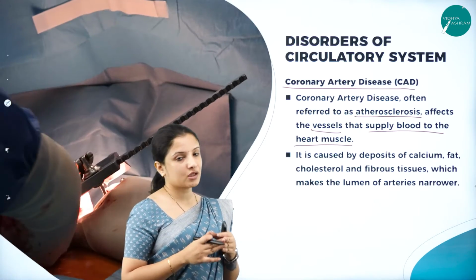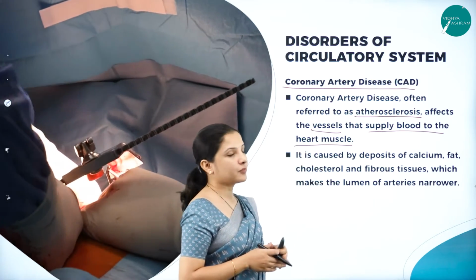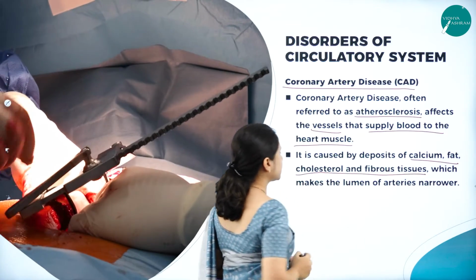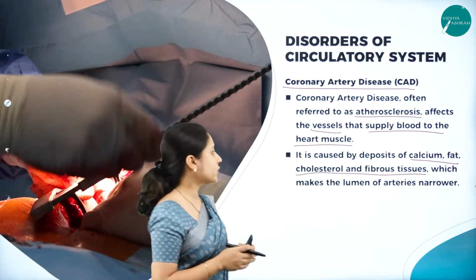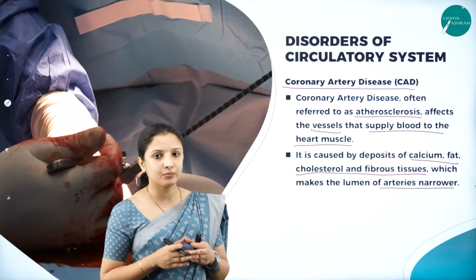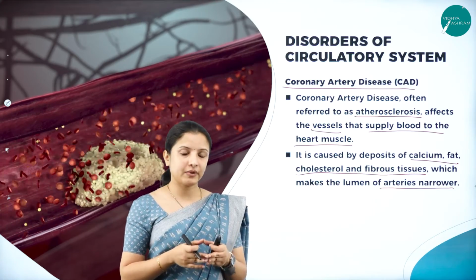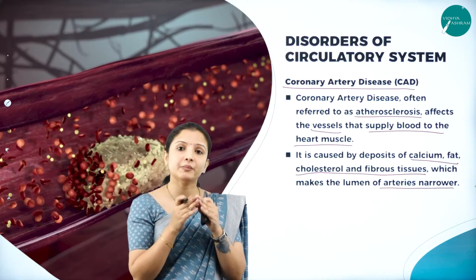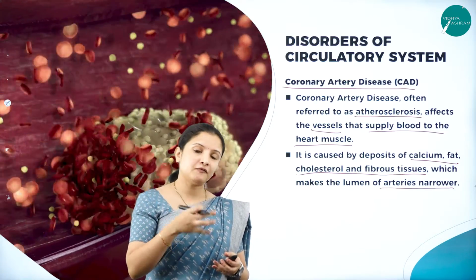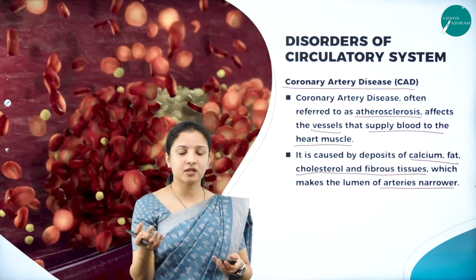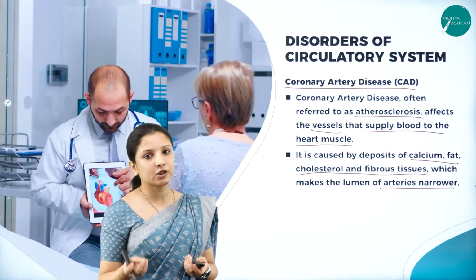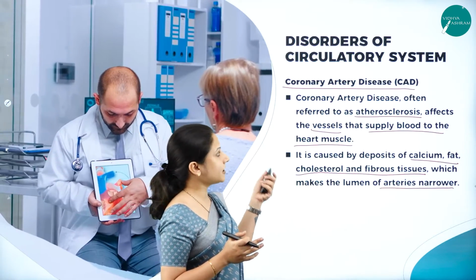blood through the vessels to the heart muscles, and it is caused by the deposition of calcium, fat, cholesterol and various fibrous tissue in the vessels, which makes the lumen of the arteries narrow, because arteries also are important in carrying the oxygenated blood. So they will become narrower. When they become narrower, the amount of blood flow that should occur will not occur. So if the blood flow doesn't occur properly out of the ventricle, it will again cause a variation in the pressure of the heart, and the functioning of the heart will get altered, right? So that is what actually occurs here.